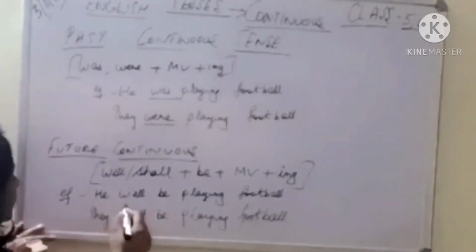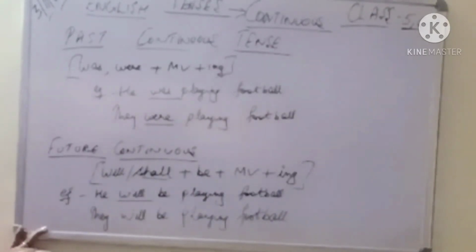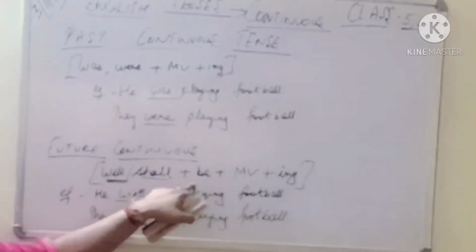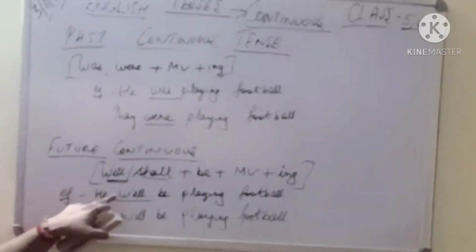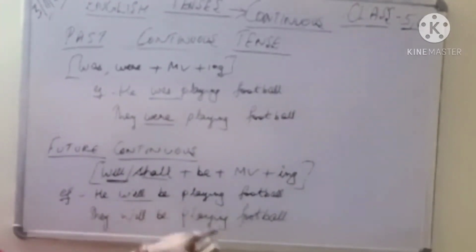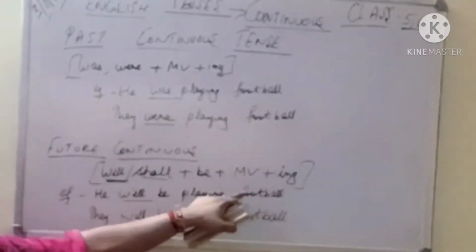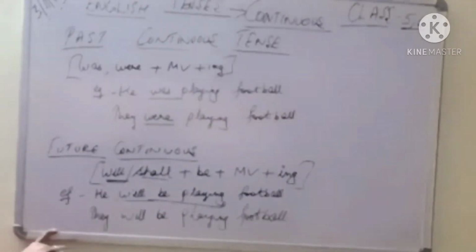So what we have used here is will. Shall is always used, I have already told you, with we and with I. But usually we use will. So here he will, plus to make it continuous we always add be with will and shall. He will be playing, he will be reading, they will be sleeping, they will be fighting and they will be playing. So will be playing is your future continuous tense.